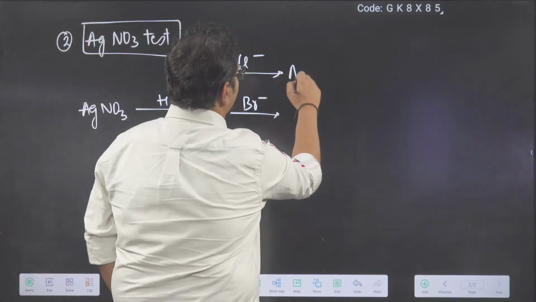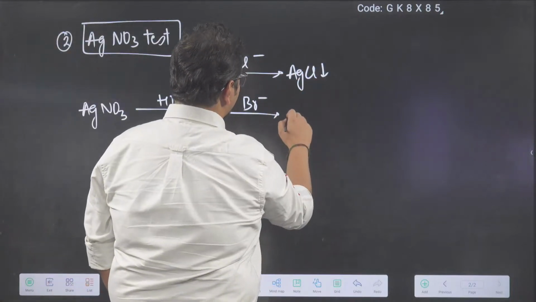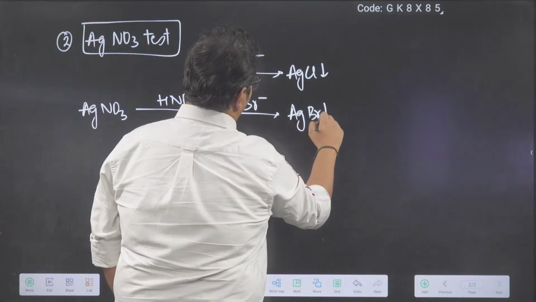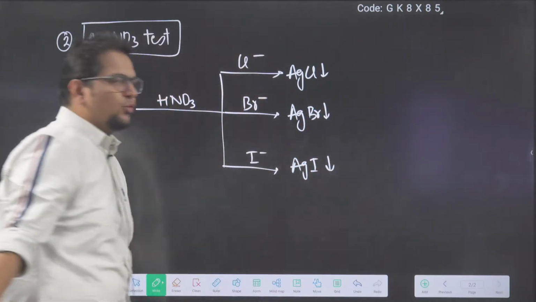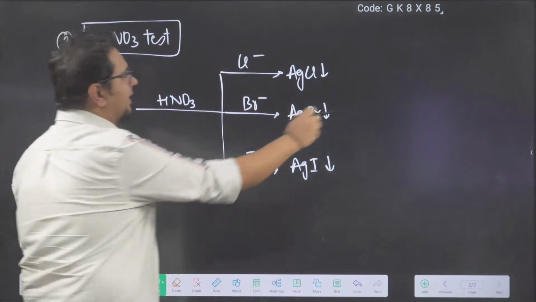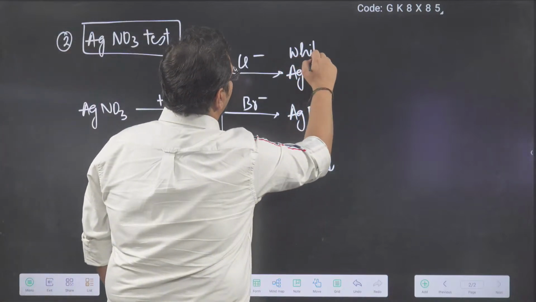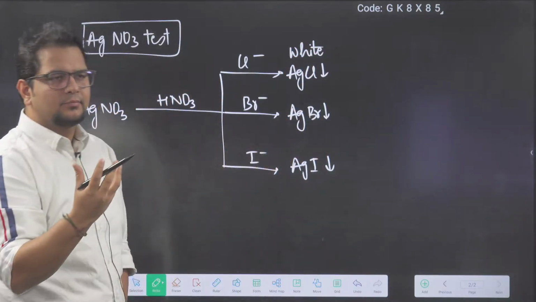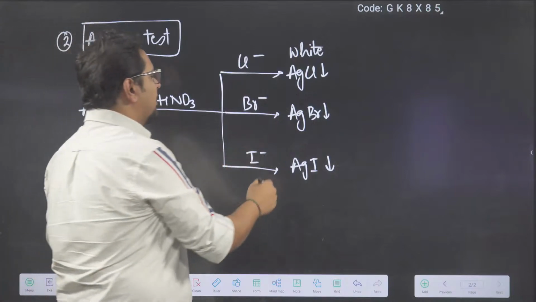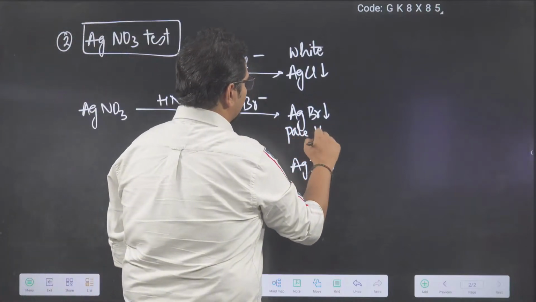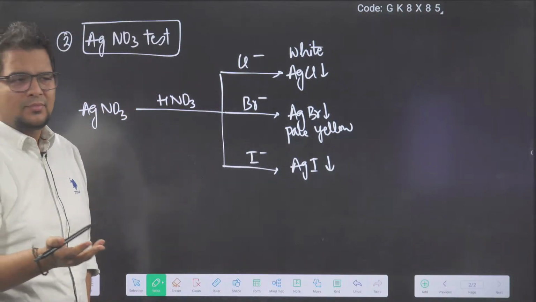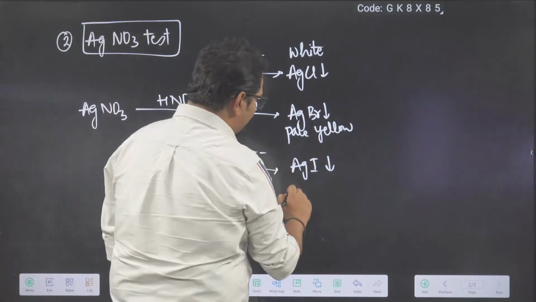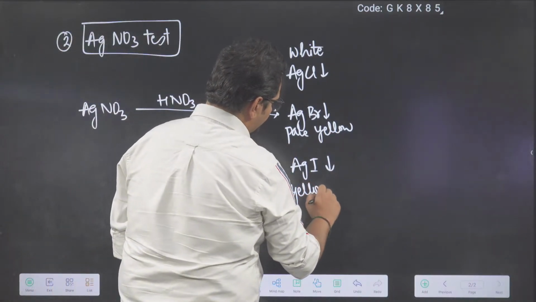You will get AgCl, AgBr, AgI. AgCl is white, curdy white, curd-like white. AgBr is pale yellow. AgI is yellow.